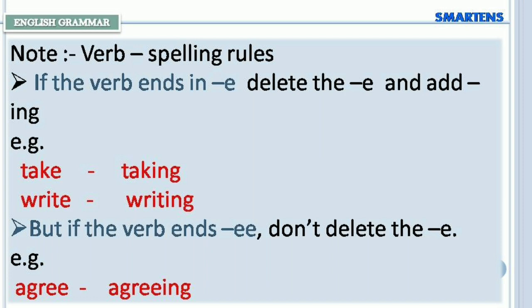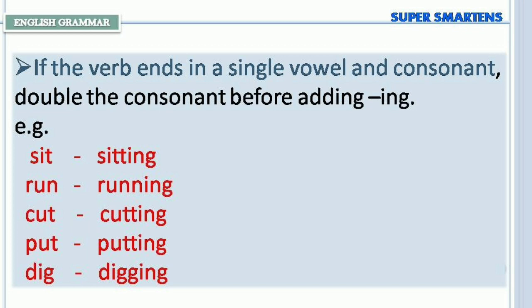In present continuous tense, when ing is added to root form of the verb, apply following rules. If the verb ends in e, delete the e and add ing. For example, take, taking, write, writing. But if the verb ends in double e, don't delete the e. For example, agree, agreeing.